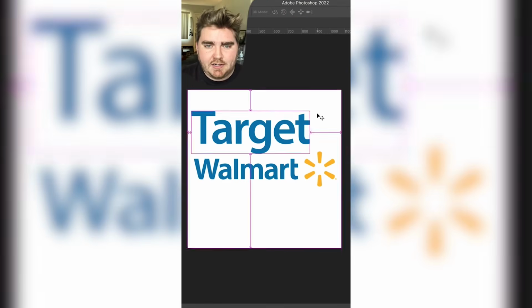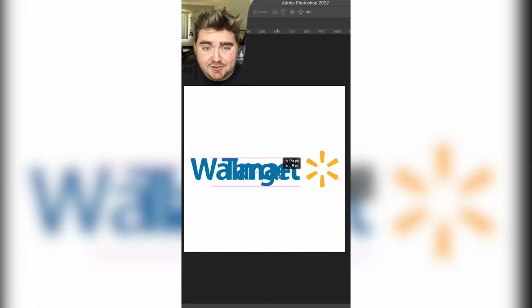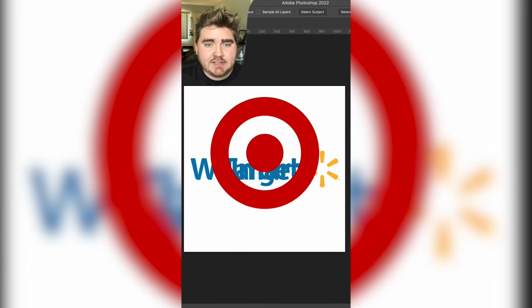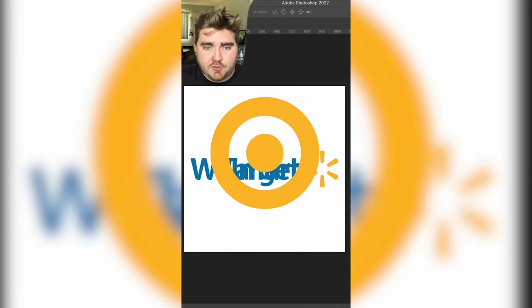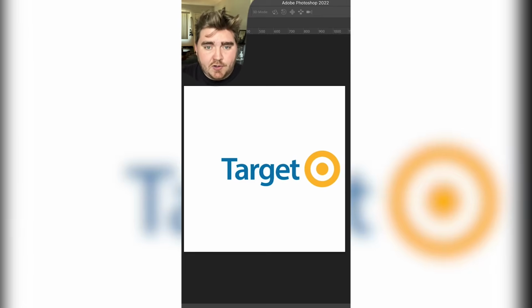And last, I did Target in the style of Walmart. In making this one, I kind of realized I hate the Walmart logo. The colors are very like Easter and the font is very generic. When I looked it up, they actually use Myriad Pro, which is like a standard font that comes on all computers. Anyway, I resized the Target logo and turned it yellow to match the starburst in the Walmart logo.